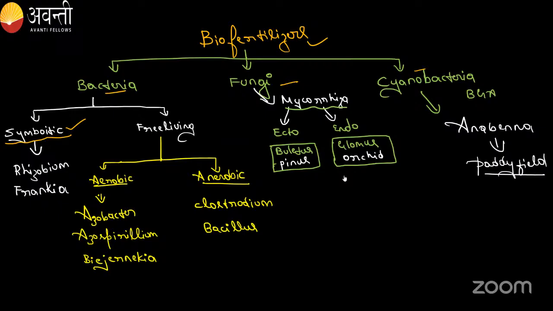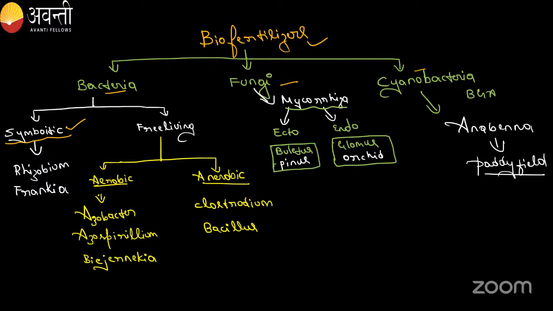Lichen is a symbiotic association between fungi and algae. In a symbiotic, mutualistic association, two living organisms are associated and both of them benefit.